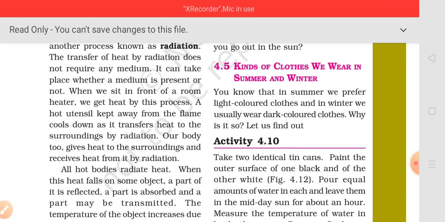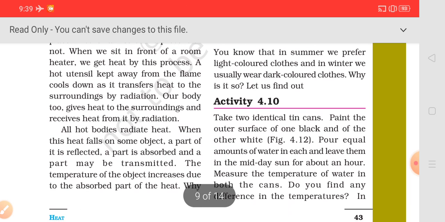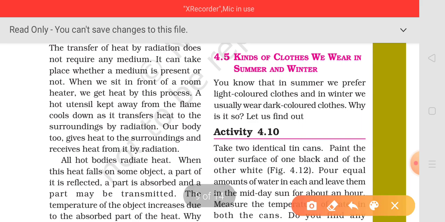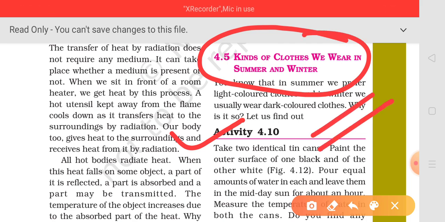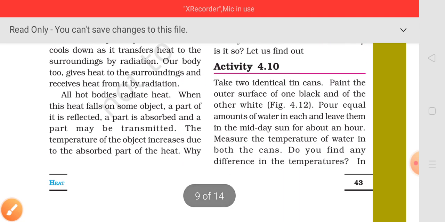To understand this more clearly, see activity 4.10. This activity will tell us what kinds of clothes we should wear in summer and winter. We know that we wear light colored clothes in summers and dark colored clothes in winters. Why so? See this activity 4.10.